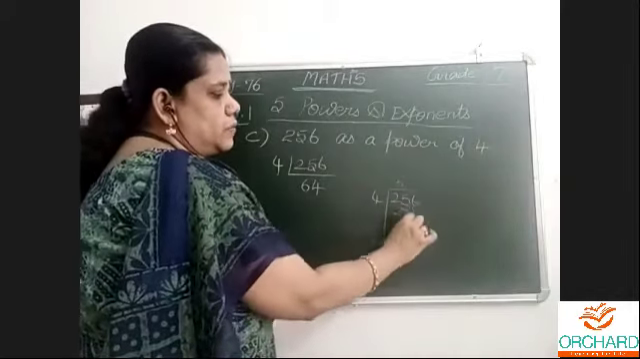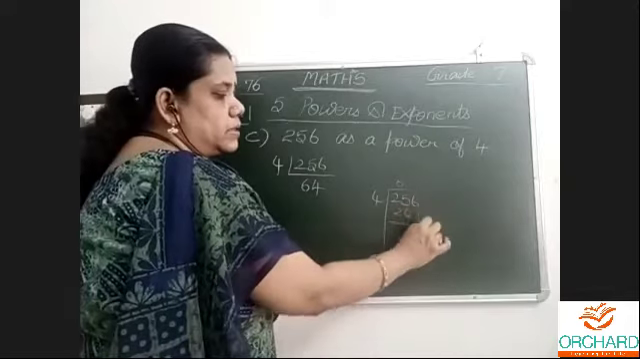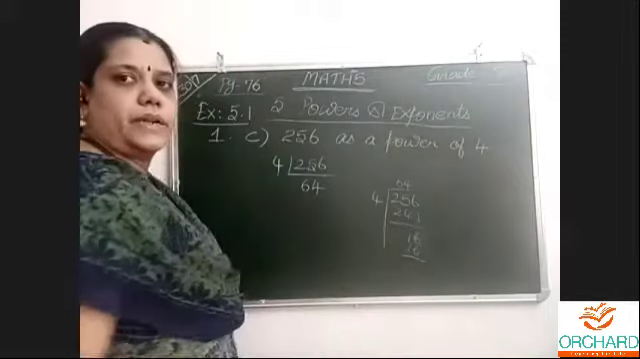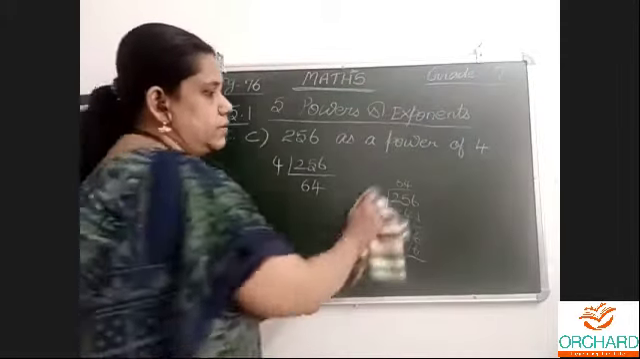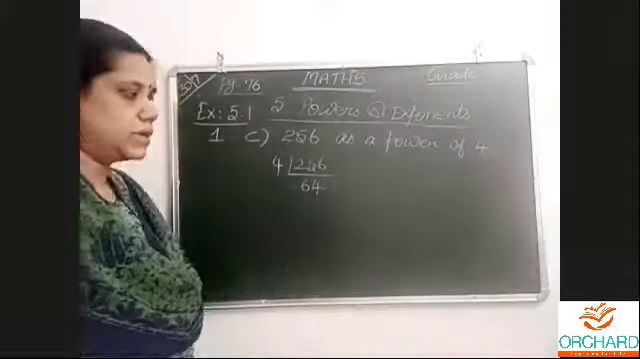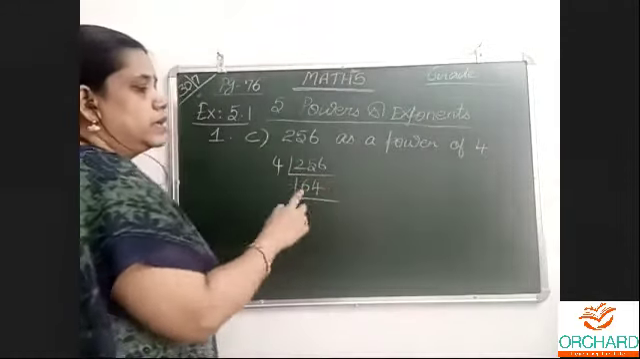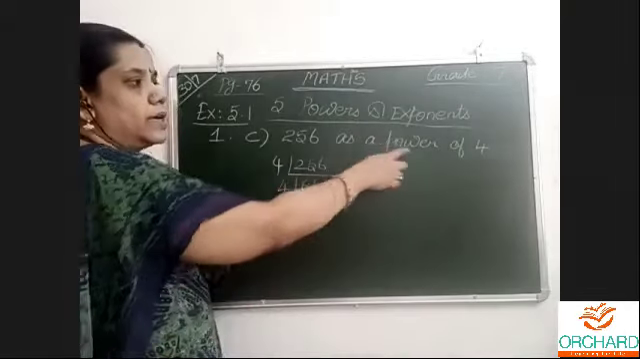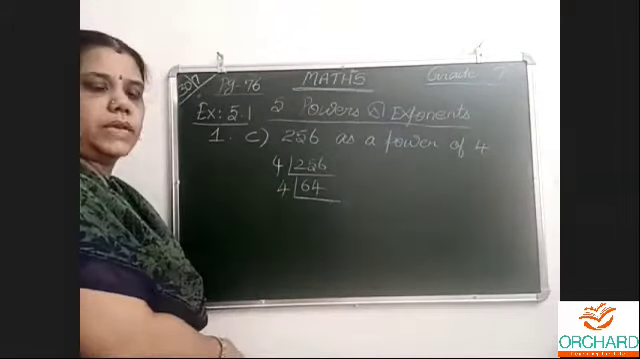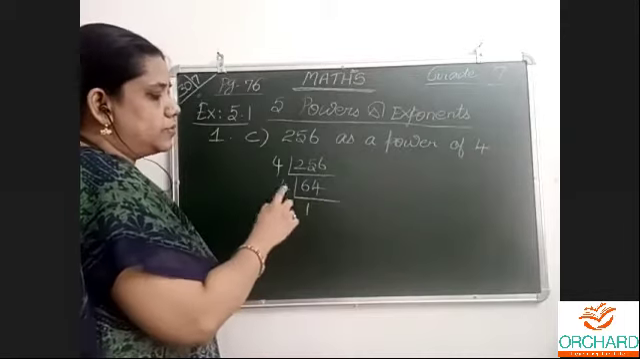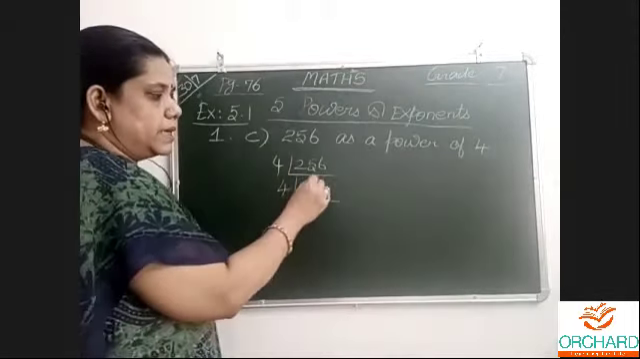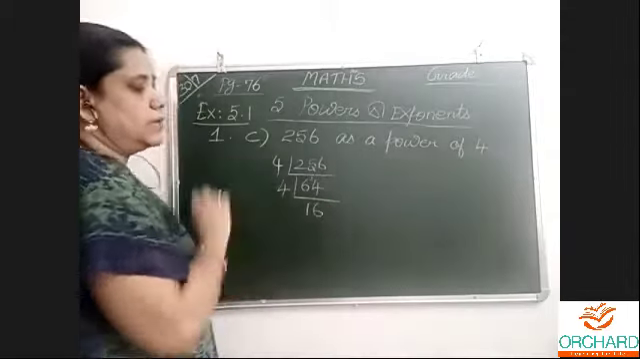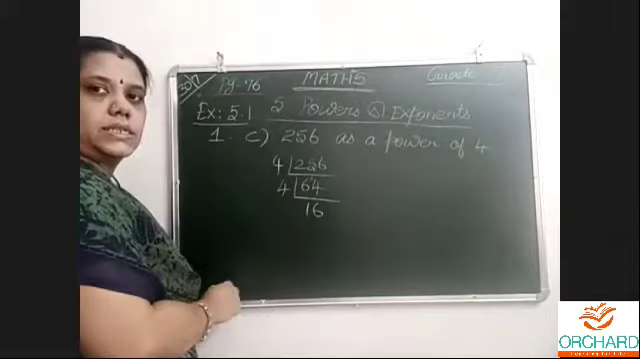6 4s are 24. 25 minus 24, 1. 6 down. 4 4s are 16. Copy this answer down. If you can't do it directly, I have practice, so I do it like this only. So 64. Next, again 4. Only use 4; power of 4 means only 4. 1 4s are 4. 6 minus 4, 2 remainder. 6 4s are 24, which means 16 4s are 64.